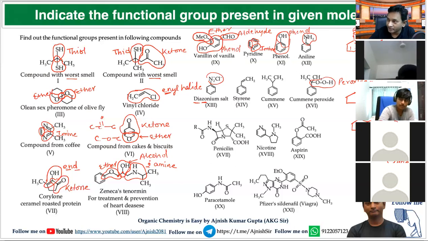Carbon is connected with nitrogen. Nitrogen has one side carbon, two sides hydrogen. What will you say? Primary amine. This is a primary amine. Is it clear?